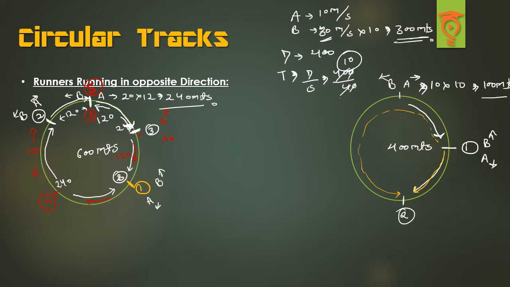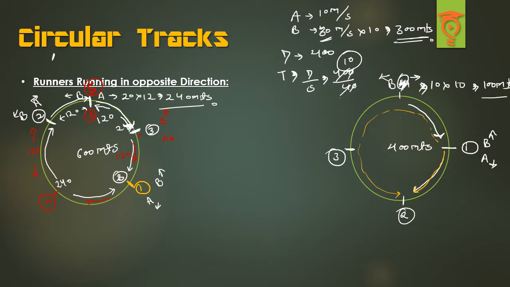So they met here. After this, the third meeting will happen when A will cover another 300 meters, and by the time B will cover 400, and the fourth meeting will happen here at the starting point, right? So I have a few observations, but first look at the very basic and the very first observation.